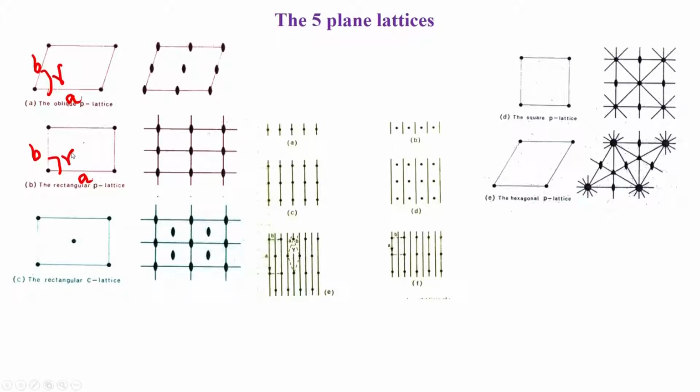So, what happens to gamma? Gamma becomes 90 degrees, and therefore, we have A not equal to B and gamma is 90 degrees. This now represents a primitive rectangular lattice, rectangular P lattice. Notice that when we say primitive, that is very important, we have not defined it yet. I think it is time to define what is meant by a primitive lattice.